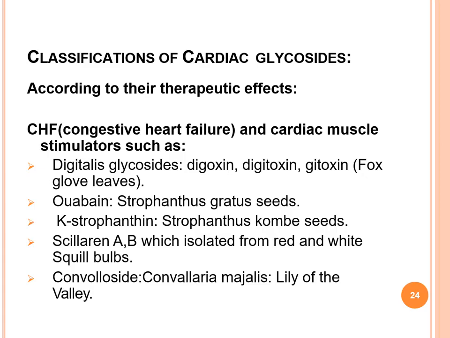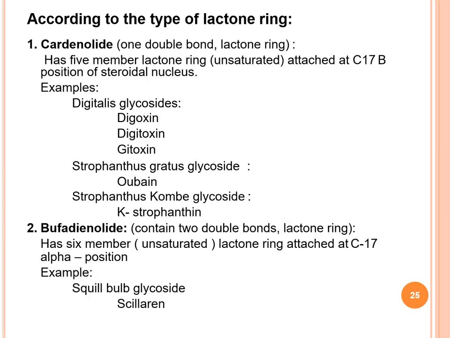Then according to the type of the lactone ring, cardenolide has one double bond, a 5-membered unsaturated lactone ring attached at its 17 position. So this is again the repetition. We have discussed it. Cardenolides and bufadienolides chemistry, and there is attachment at 17 position.